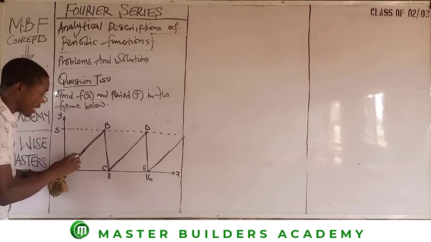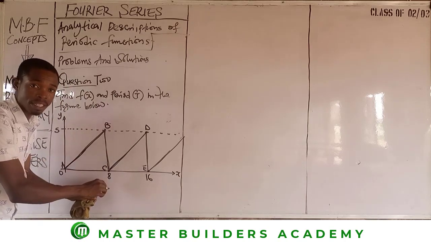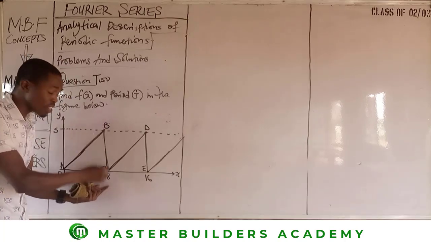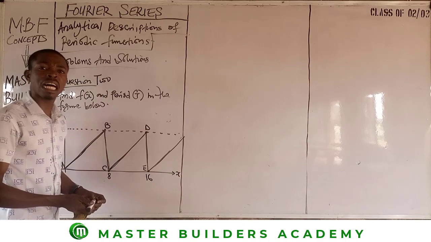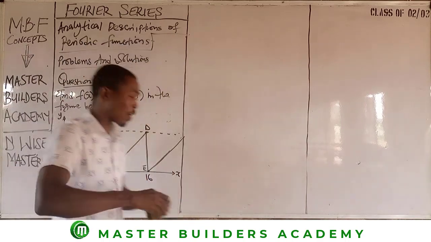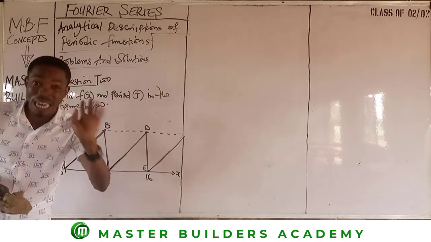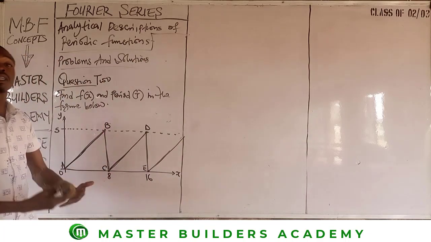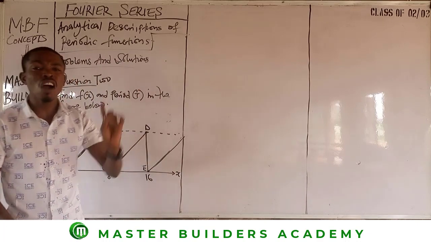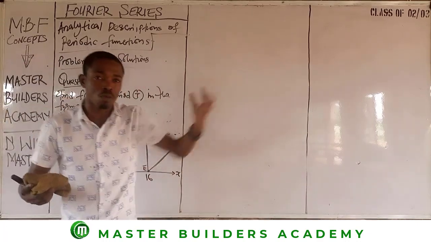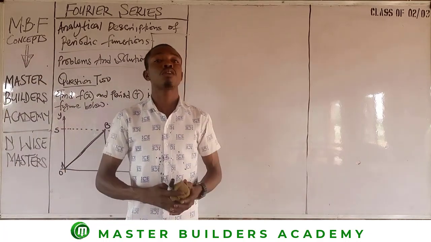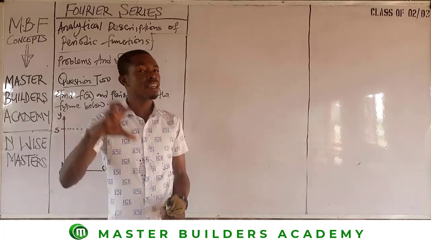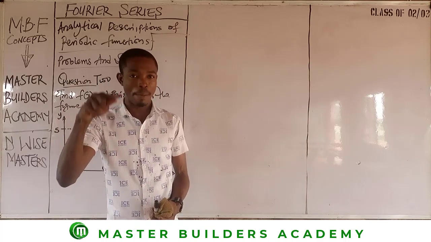I'm only interested in line AB and line BC. And more also, my interest is just on AB, because BC is a vertical line, and a vertical line does not count. Why? Because it's a boundary condition: the value of x at BC remains as 8. So long as the value of x does not change from one value to another, there cannot exist a function of x on that part. As simple as this. I think I'm beginning to blow up your mind, right?